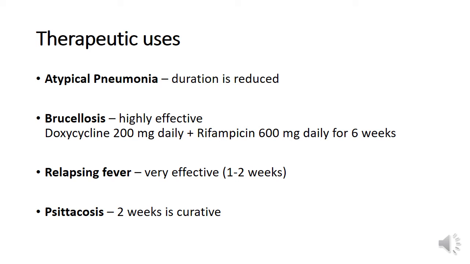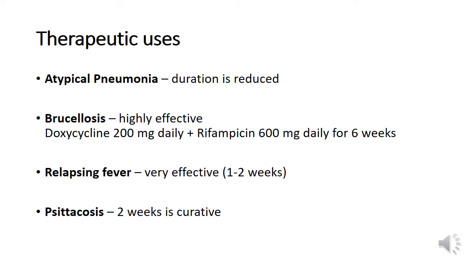Tetracyclines are preferred in the treatment of atypical pneumonia, where the duration of illness is reduced. They are highly effective in the treatment of brucellosis, and the regimen here is doxycycline 200 mg daily, rifampicin 600 mg daily for a period of 6 weeks.